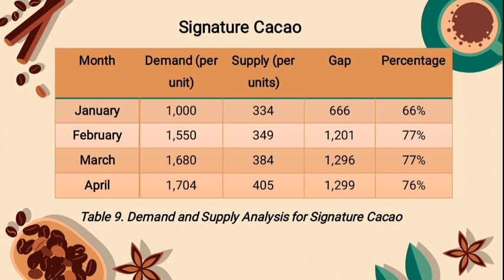This demand and supply gap analysis of signature choco shows the representation of the gap between the demand and supply, particularly in the coffee shop. Here, the basis of the analysis is the data in the supply analysis. As a result, there is a large gap between the demand and the supply of signature cacao, with the unsatisfied consistent at 77%. So that is all about the demand and supply gap.